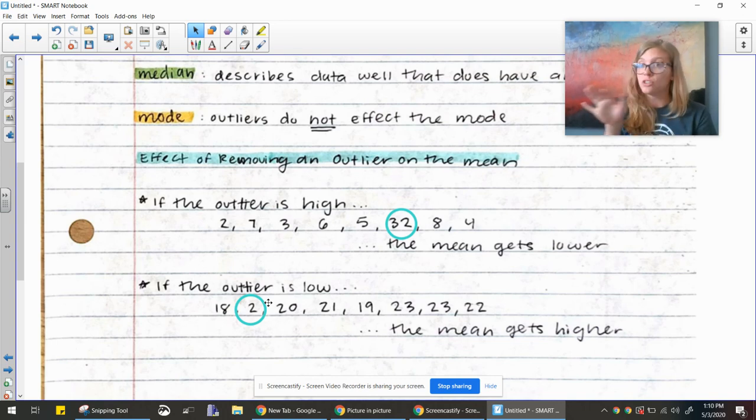We are keeping this super surface level, very basic analysis of what happens when we add an outlier to mean, median, and mode.